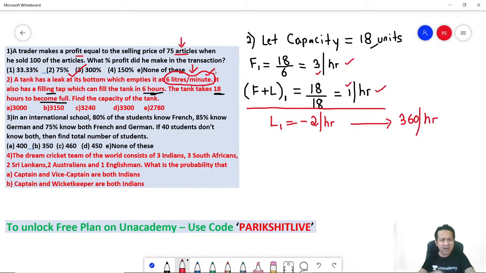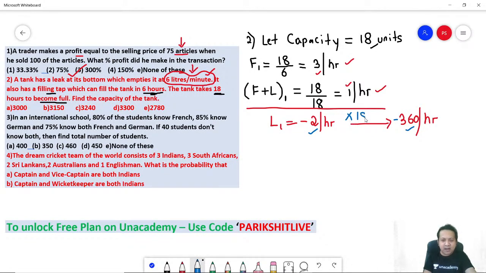Correct? Now think about it. You assumed a number, and as per your assumed number, your answer is 2 units per hour. But the author's answer is 360 units per hour. Meaning there is a relation between your number and the author's number. The relation is into 180.